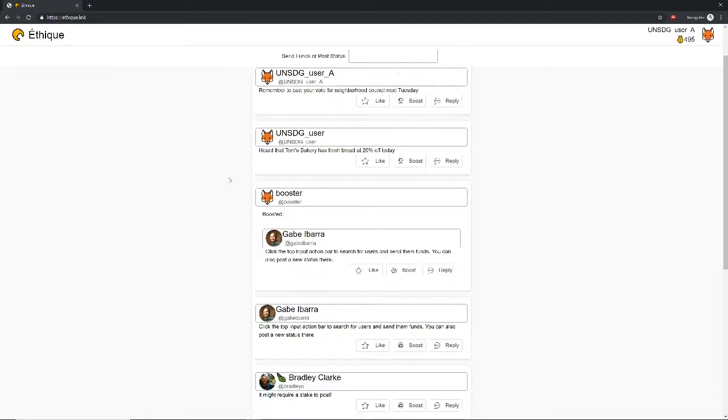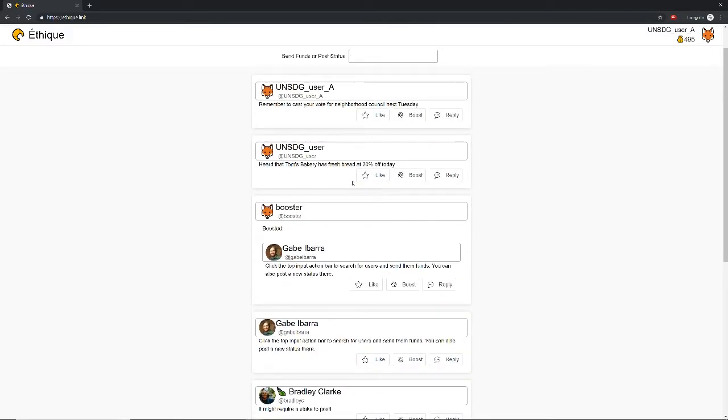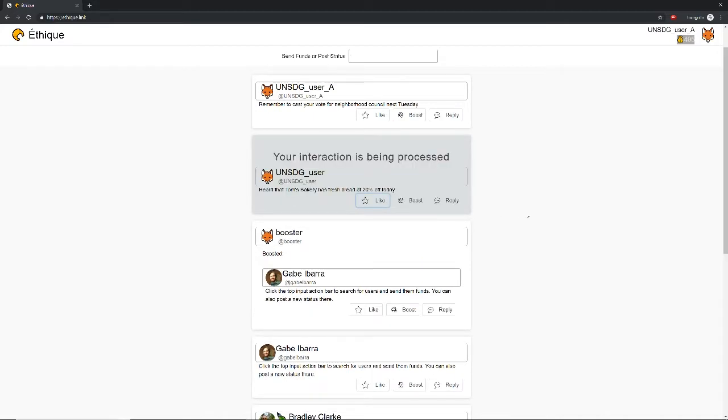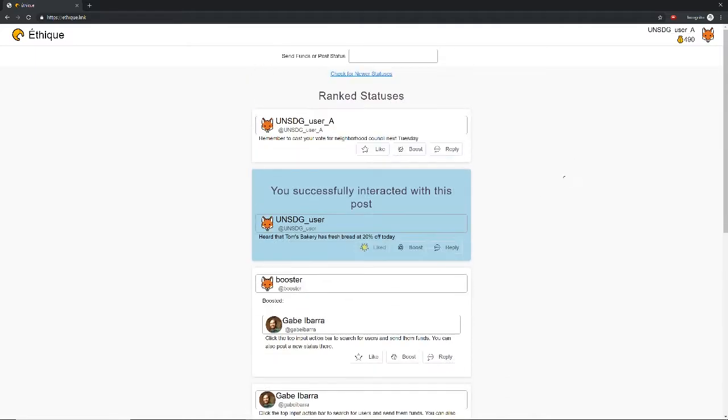We can also browse. We can take a look at other people's posts. We can interact with them. Oh, someone's telling me that there's a discount on bread. I'll like this post. As it's being processed, you can see that my balance has decreased. This user's balance has increased and their post is liked. That also affects their placement in the ranking algorithm, but that's a longer story.